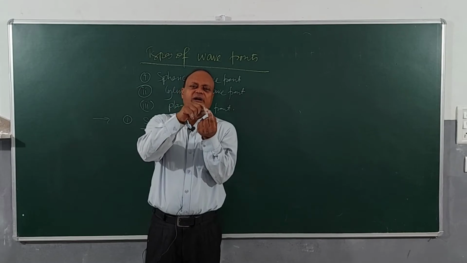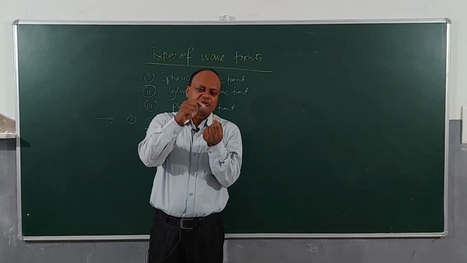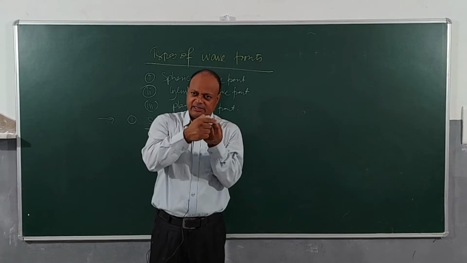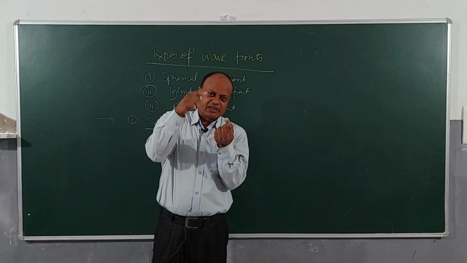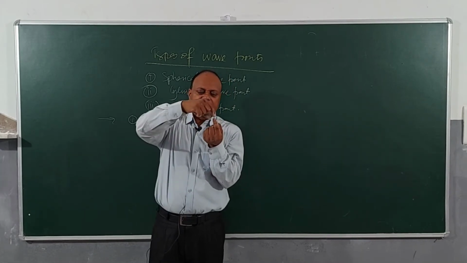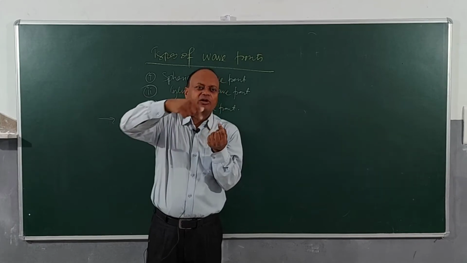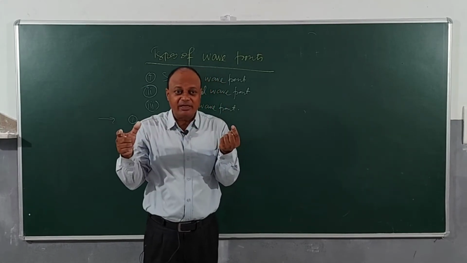If I switch on this bulb, then what will happen? It will start emitting light, and the light will be traveling in all possible directions, right? If I consider one certain plane, then it becomes a circle. But when I look at the whole space, then the light traveling from the bulb will be forming what? It is forming a sphere, because these waves will be traveling in all possible directions.